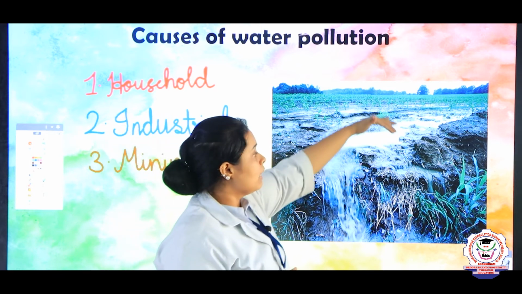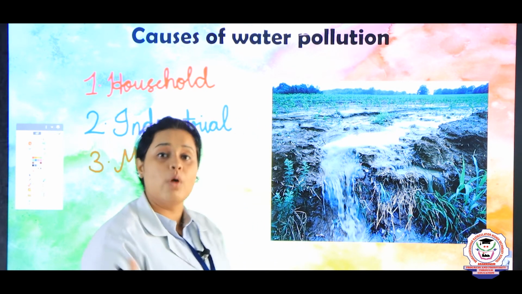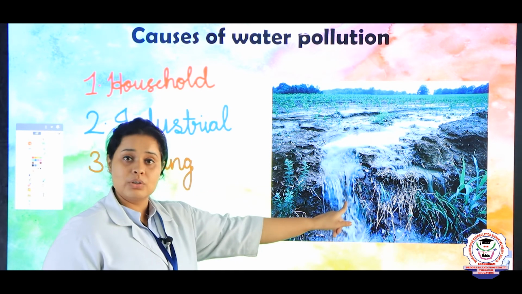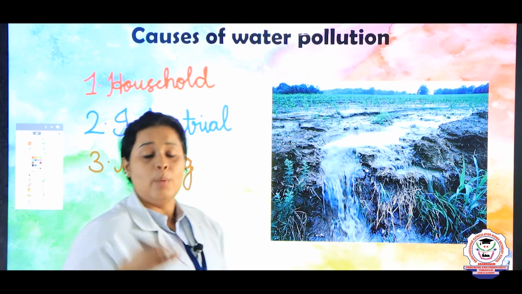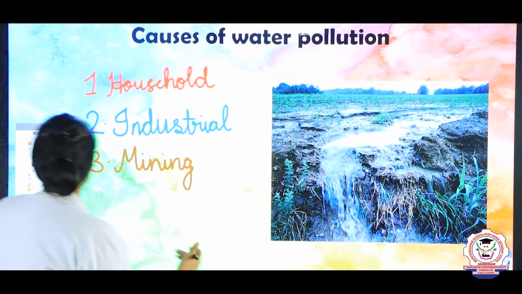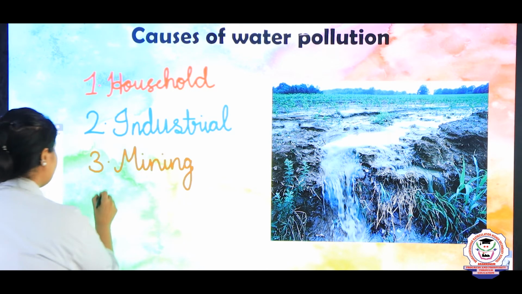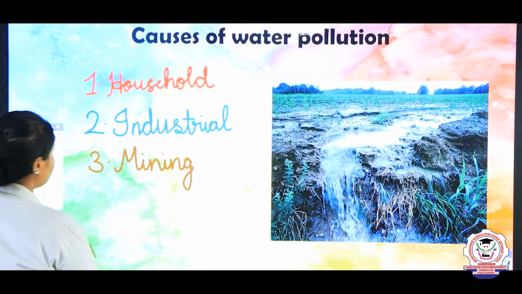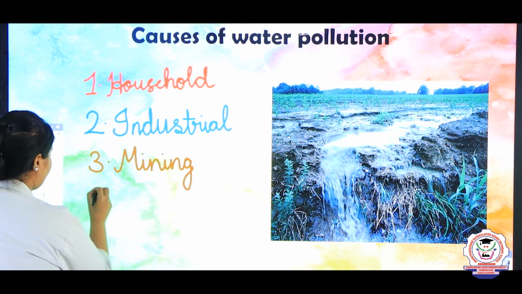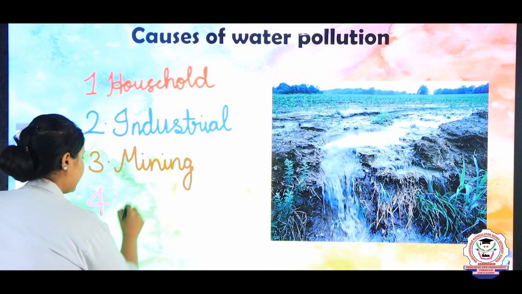In the same way, if extra water is flowing, that is also wastage of water, and in this water also there are so many chemicals, which are pesticides, then herbicides and everything. So, the fourth one is what, children? The fourth one here is due to agriculture.